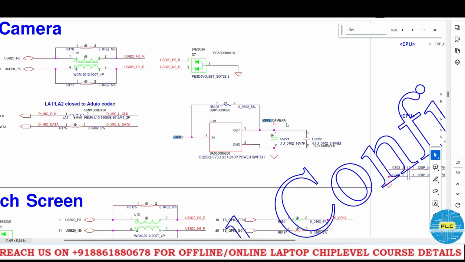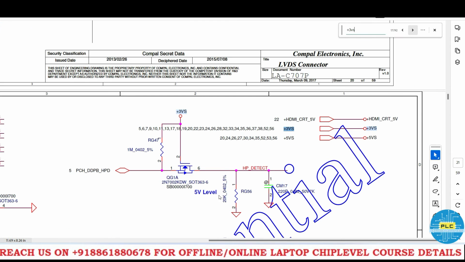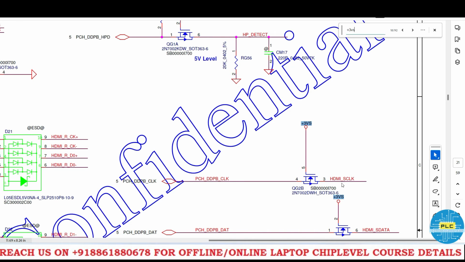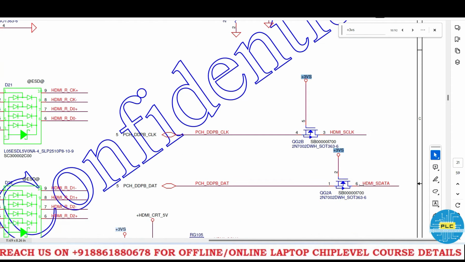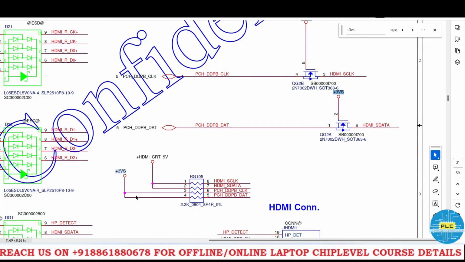Here without enable, directly the 3 Vs signal is converting as 3 Vs camera. It's a camera input. Here is the gate for this N channel MOSFET, once this voltage comes, then your PCH PB HPD will convert as HP detect. Here is the HDMI socket, it's clock and data, HDMI data. Here, through this pull up, it's converted as PB HDMI.